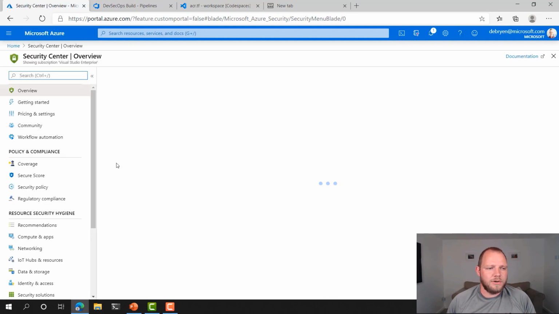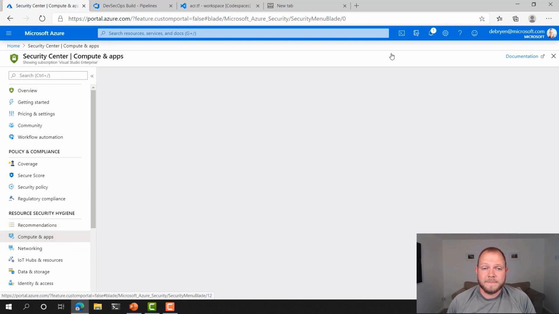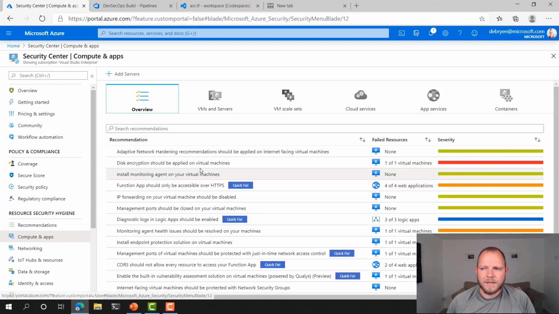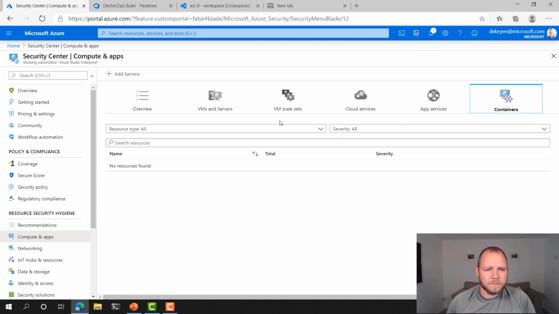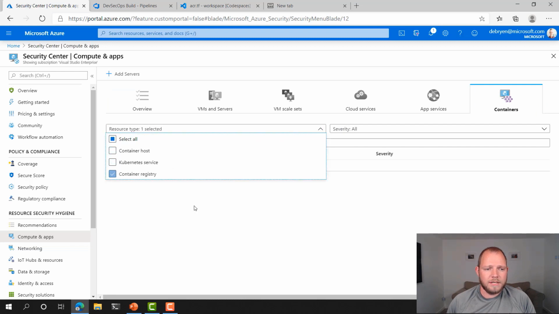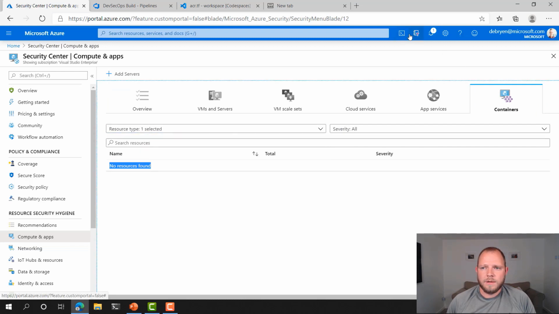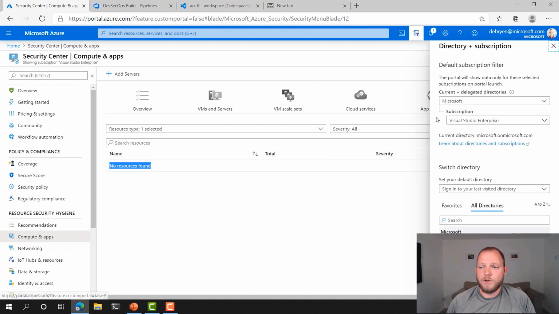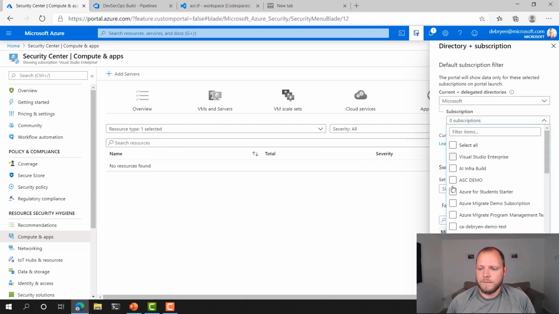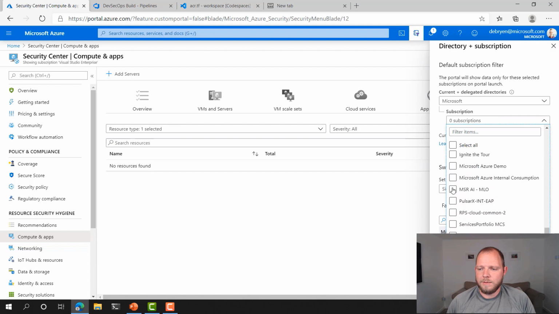So here in Azure Security Center, I can look at my recommendations for compute and apps. This is where containers comes under. And if I select containers, I can select the resource type of container registry. Make sure that I'm filtering on the right subscription here. I don't have any sitting in that one.